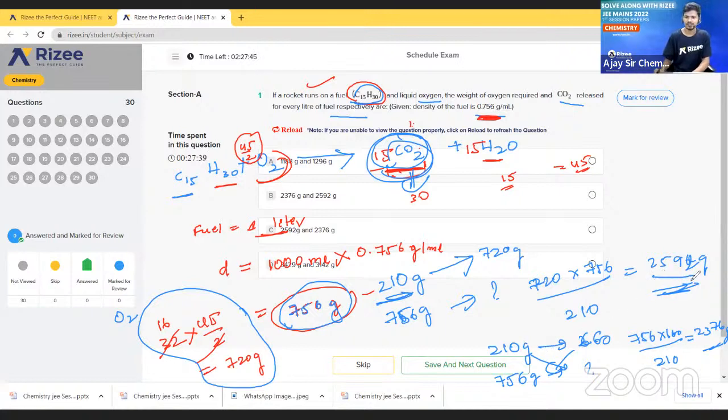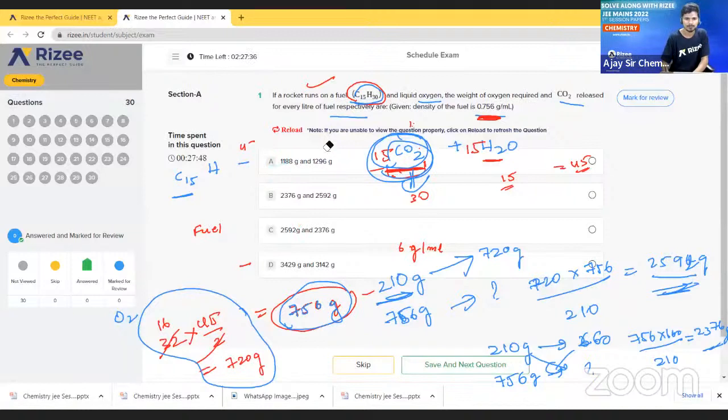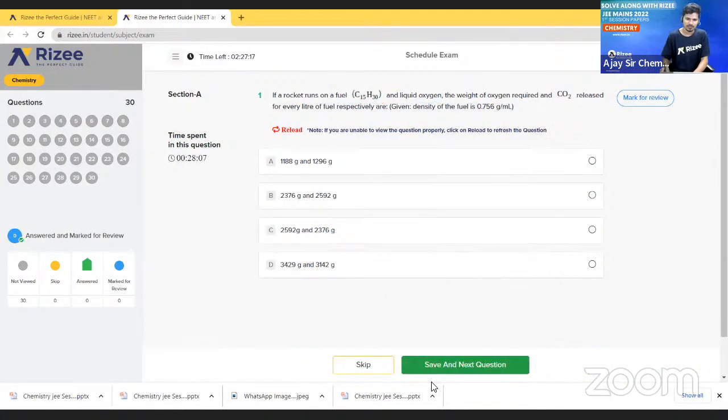Look at 2592, see here. I will rub this, then it will be visible clearly. 2592 is here, so option C is the correct option. And 2376. So what is the correct option? Correct option is C. Okay? So let us go to the next question.